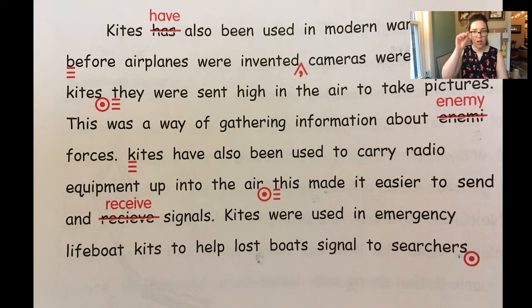Receive is a weird one to spell, but there is a spelling rule we can say here, which is usually you have I before E, except, and this is one of those exceptions to the rules, after C. So the little rhyme you say to yourself is, oh, how do I spell that? I before E, except after C. One more time. I before E, except after C. And because we have a C here in REC, receive, you flip and do EI. RECEIVE, receive. Kites were used in emergency lifeboat kits to help lost boats signal to searchers, period.